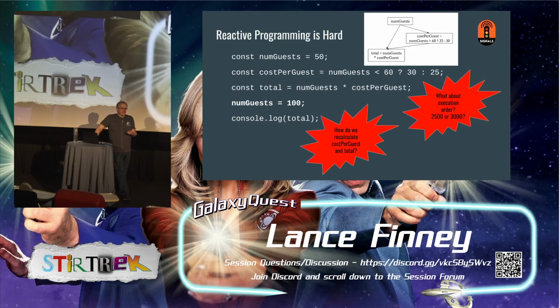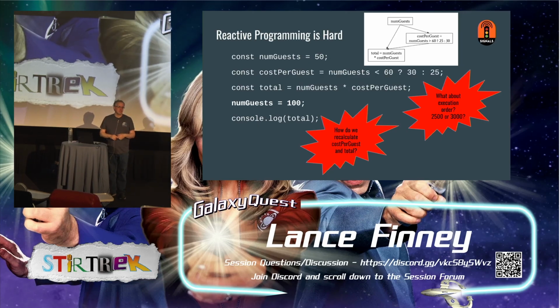We might naively, accidentally say, oh, I have a new num guests. I already know half the information that total needs, so I'll just recalculate it, and we're at 3,000. And then on another cycle later say, oh wait, never mind, our cost per guest has changed. So we need to recalculate total and show the new value. And so we'll show a wrong value as an intermediate value before we show the right value, and that's called a glitch, and users hate it, and we don't want that.